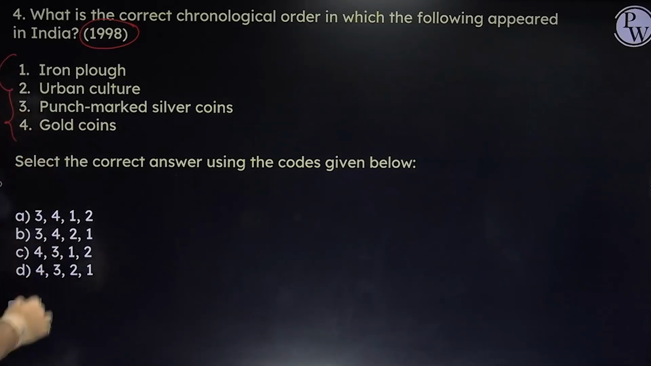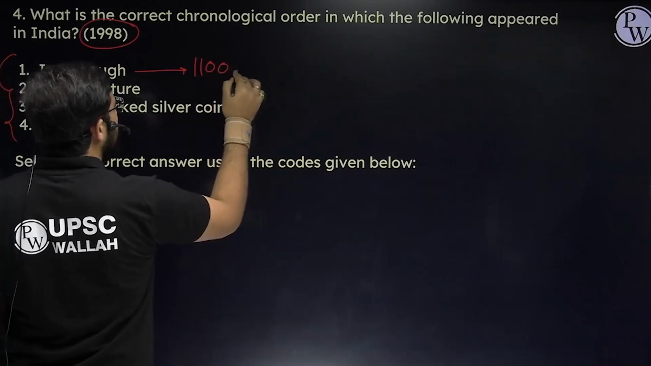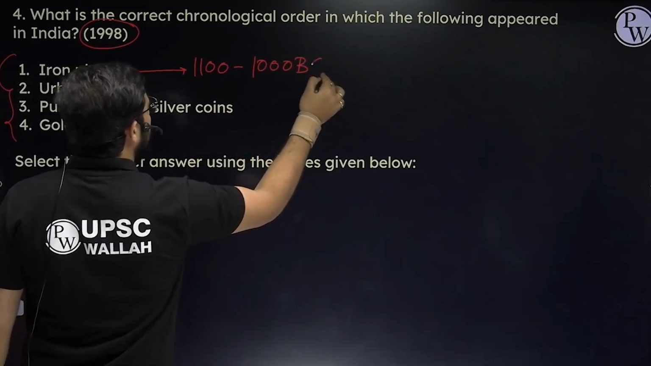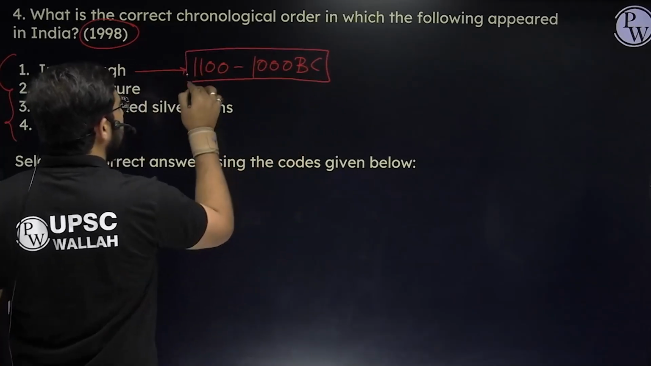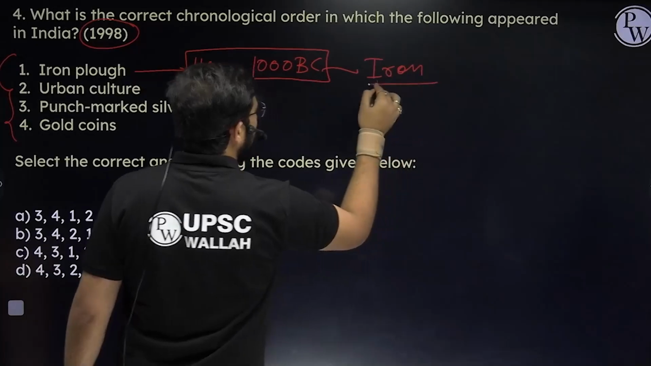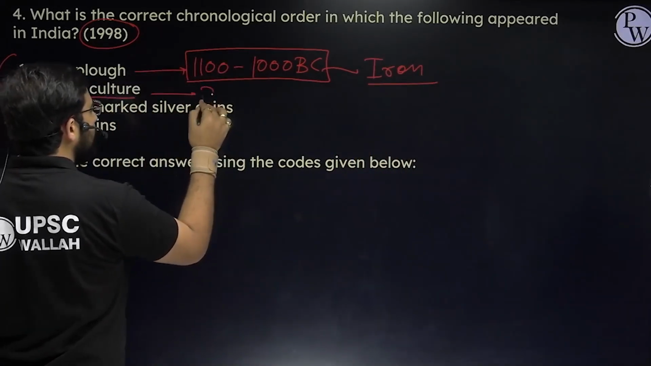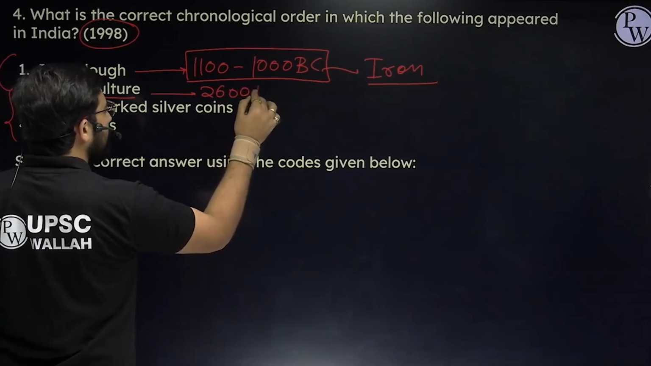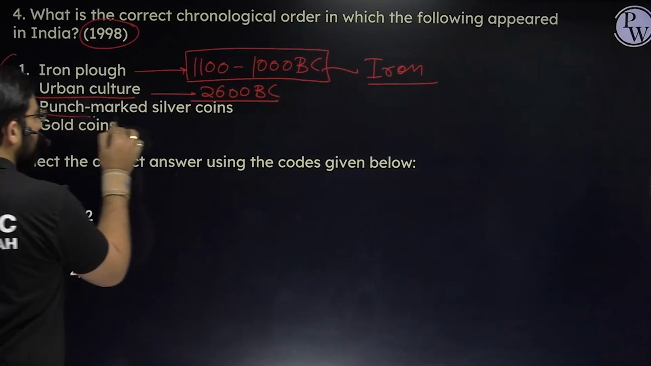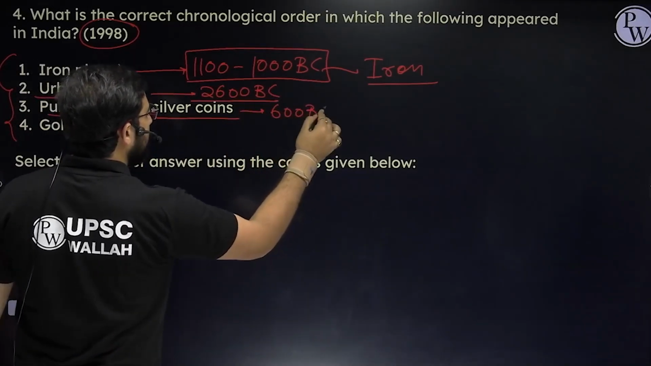So please see, iron plow. Okay, so we see the utilization of iron in India broadly around 1100 to 1000 BC, right? This is the broader time period where we see the beginning of the use of iron. All right, then urban culture. So Indus Valley civilization, the urban phase, around 2600 BC. So probably this is the earliest one. Punch marked coins, and that too made of silver, around 600 BC.